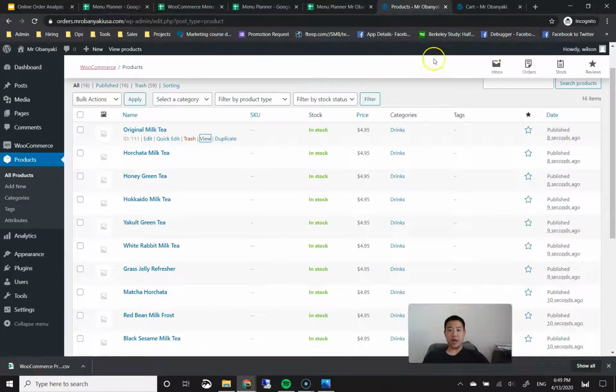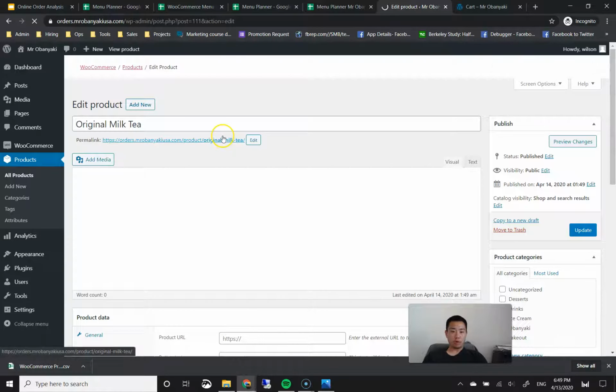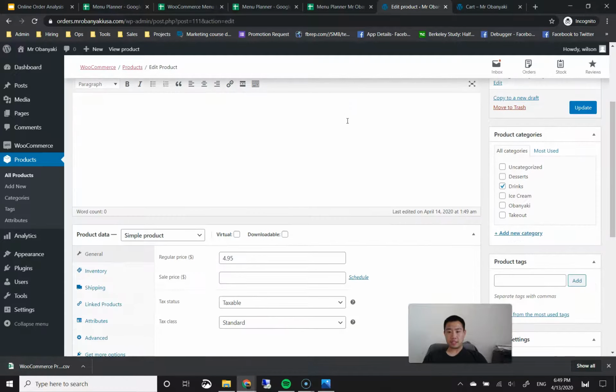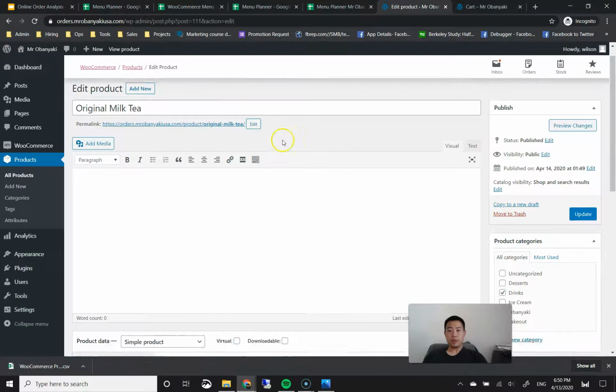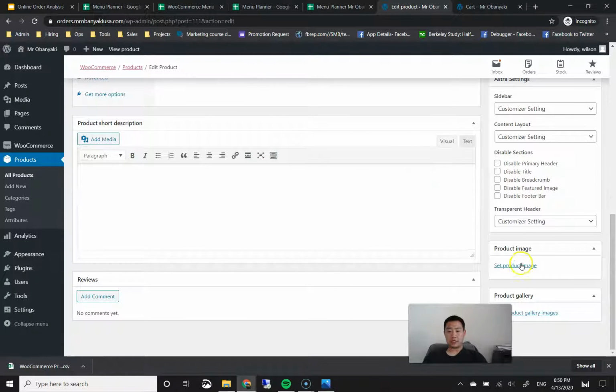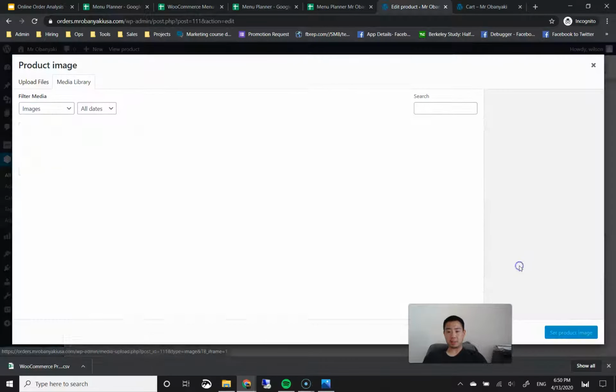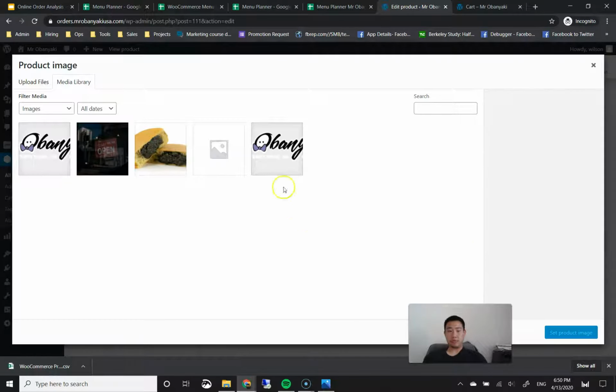The one thing that we didn't do yet, again, is I didn't import short descriptions, and we didn't actually input any pictures. So let me go over that real quick just before we end this lesson. You can go ahead and add a picture to your menu items by clicking on the menu item in your database. Then when you scroll down on the right side, there is a link that says set product image. And if you have the product image, you can go ahead and put the product image in.